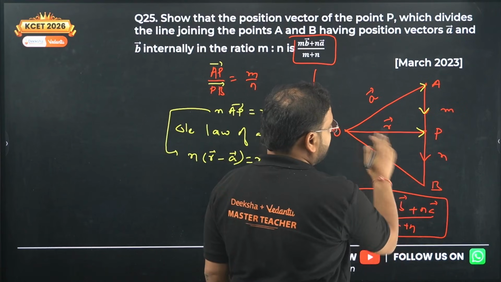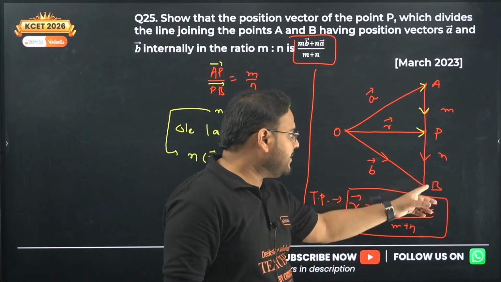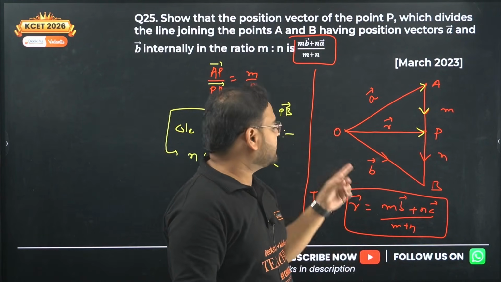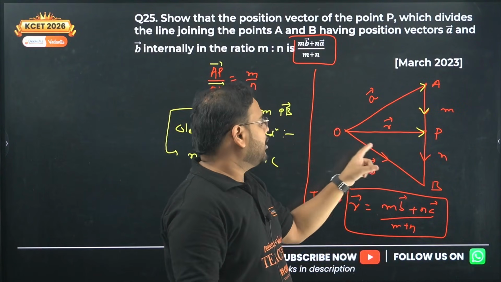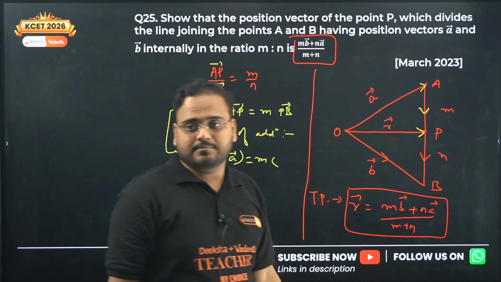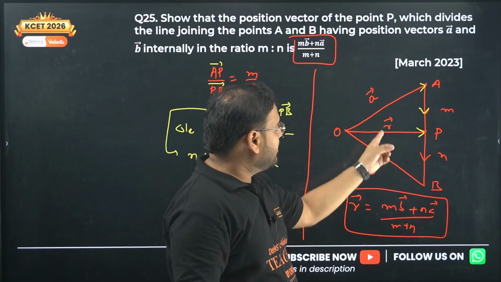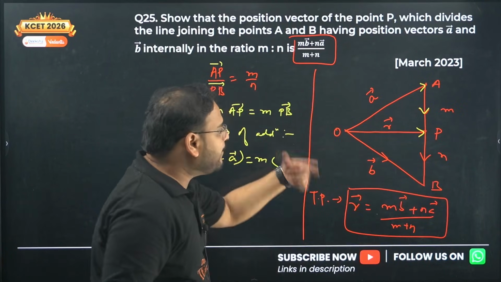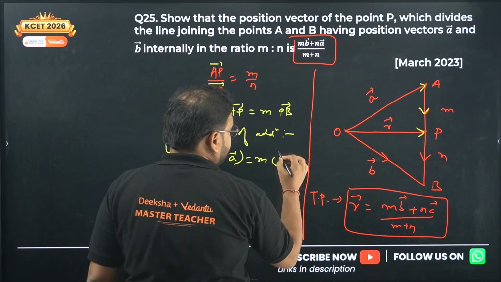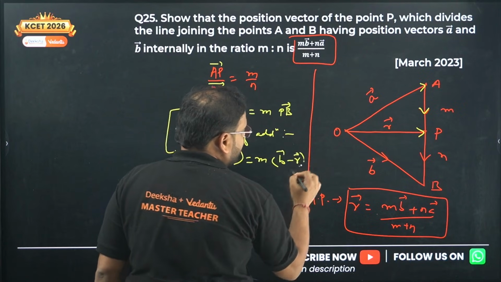Vector PB is here, R is here. So I can write vector PB as B minus R. If you apply the triangle law in OPB, you will have vector B equals R plus PB. Vector R plus vector PB is vector B, so PB becomes B minus R. Not clear? It's okay.